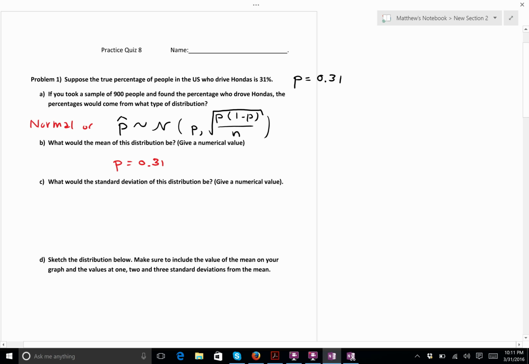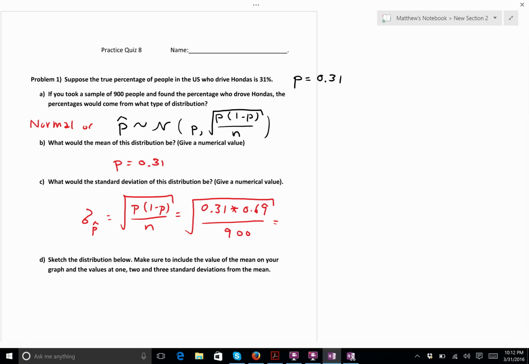And what would the standard deviation be? Well, we know that the standard deviation of P hat is given by the square root of P times 1 minus P, over N. So P here is 0.31. 1 minus P is 0.69. I'm going to multiply them, divide it by 900, and take the square root of that whole quantity. And when you do that, I'll just do it really quick here on Excel.